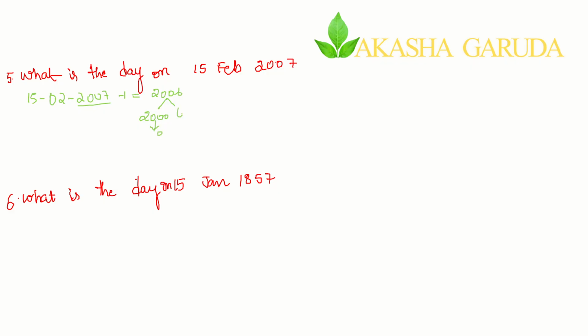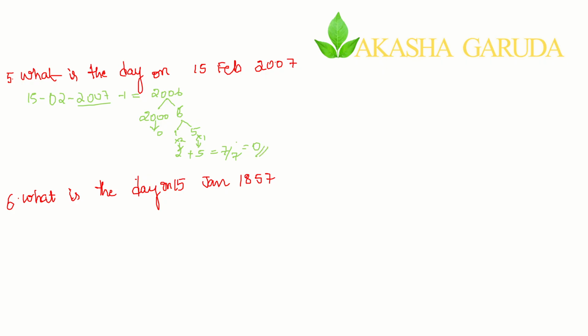In 6 years, how many leap years are there? Only 1 leap year, so 1 leap year, remaining is 5. So 1 leap year into 2 becomes 2, and the remaining becomes 5. 5 plus 2, it is what? 7. 7 divided by 7, it is 0. The remainder for me is 0.